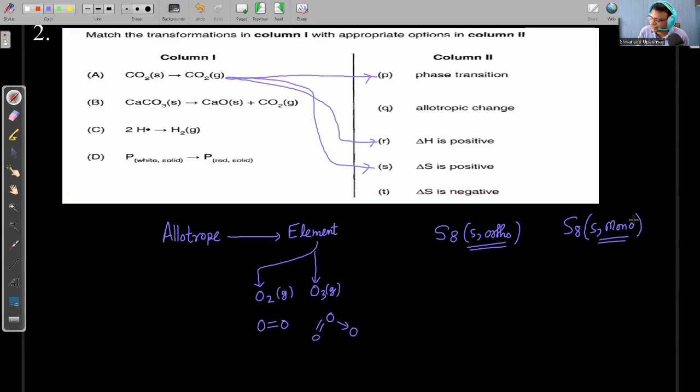So here the way the sulfur atoms are connected will be different. So because of that, these are allotropes, right? They are elements existing in two different crystalline forms, so they are allotropes. So allotropes can have the same formula, allotropes can also have different formulas, right? So here when we are discussing, I am talking about the gaseous one, if a question comes about allotropes, their formulas can be the same and can also be different. Now let us discuss this second part, that calcium carbonate in solid state, I am breaking it, so it is an endothermic process.